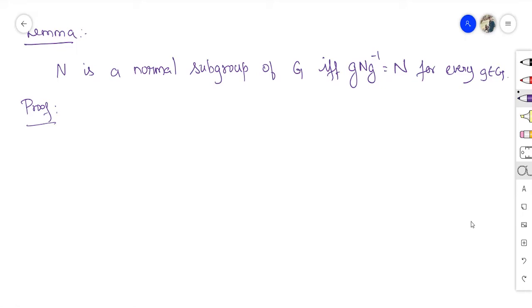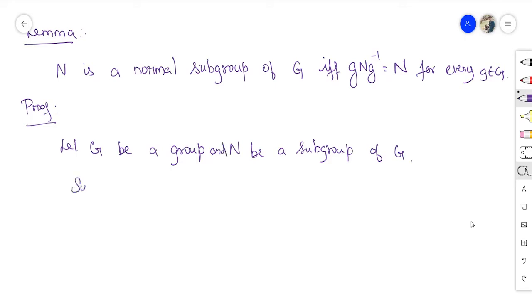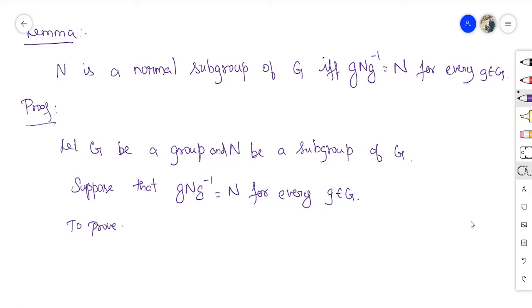Let G be a group and N be a subgroup of G. Suppose that gNg inverse is equal to N for every g belongs to G. Now we need to prove that N is a normal subgroup of G. This is what we need to prove.